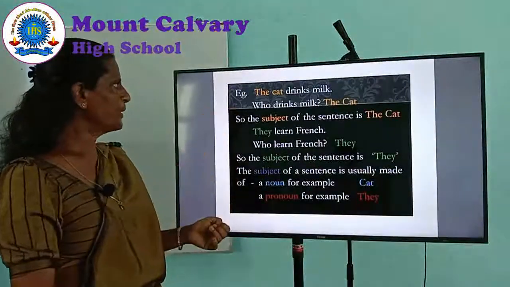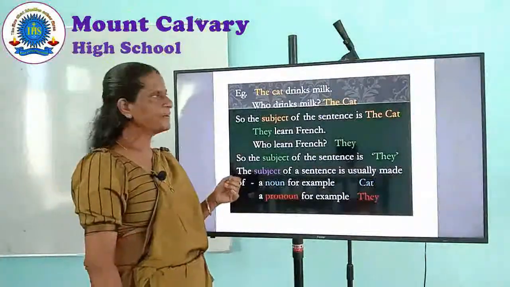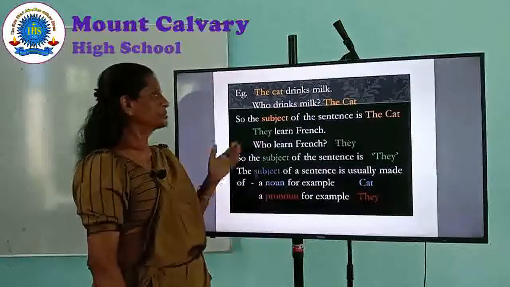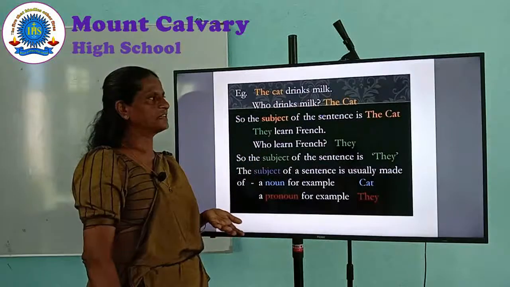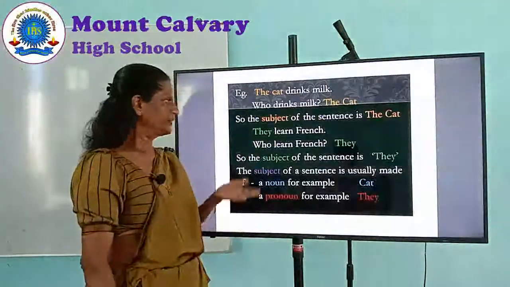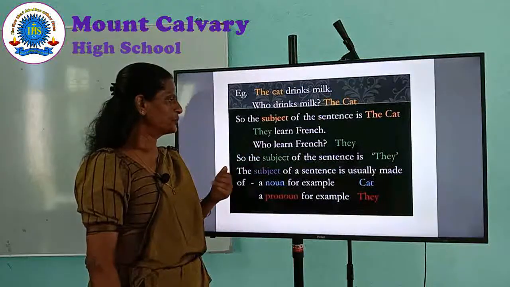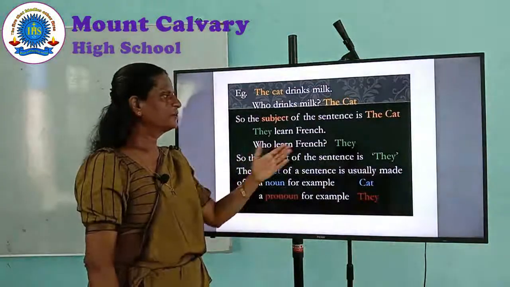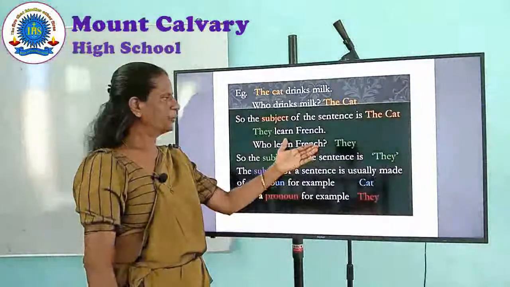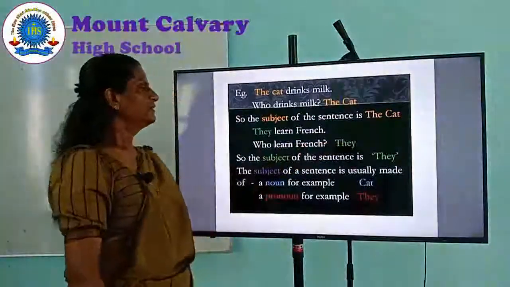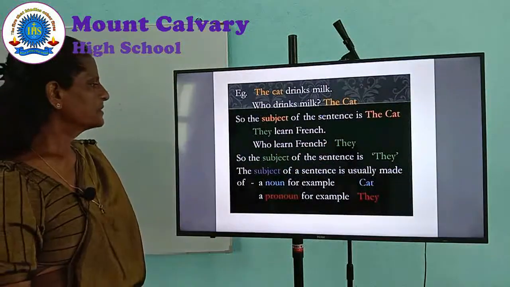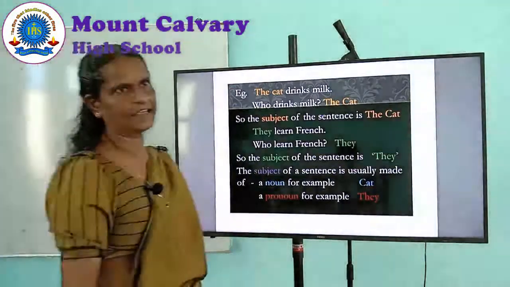The cat drinks milk. Who drinks milk? The cat. So the subject of the sentence is the cat. They learn French. Who learn French? They. So they has become the subject of the sentence.